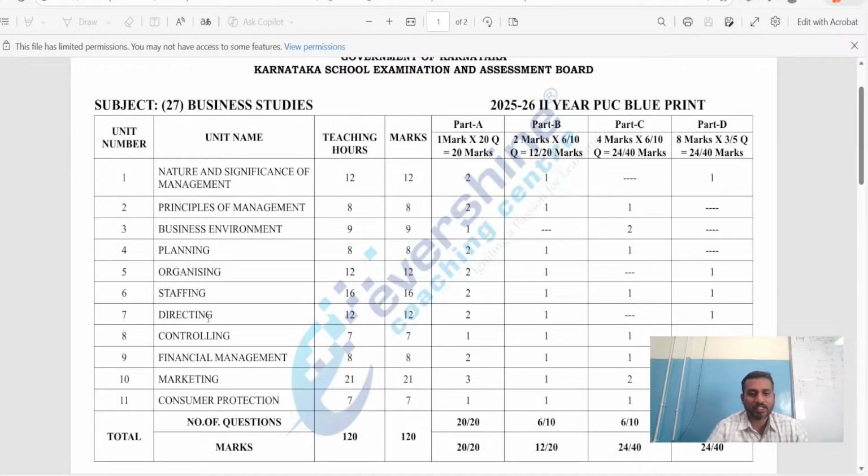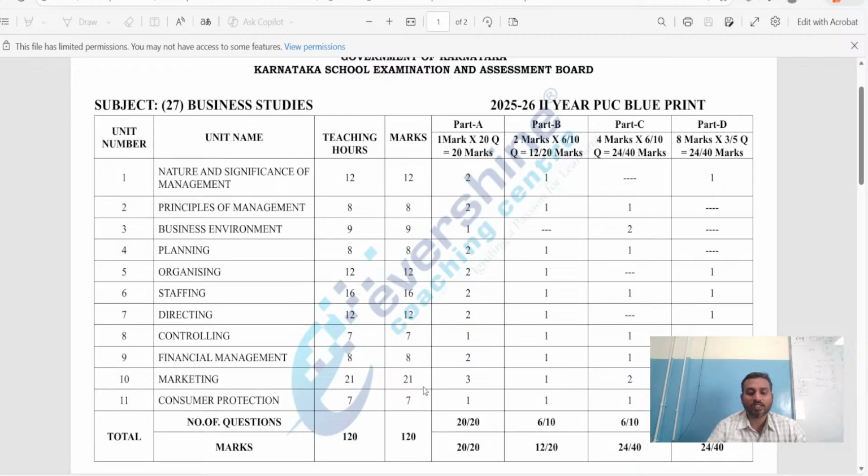Let me go ahead with the next chapter, directing. Totally 12 marks: two 1-mark questions, one 2-mark question, and one 8-mark question. Then we have the chapter controlling. Total marks is 7: one 1-mark question, one 2-mark question, and one 4-mark question. And next is financial management. Total marks is 8: two 1-mark questions, one 2-mark question, and one 4-mark question.